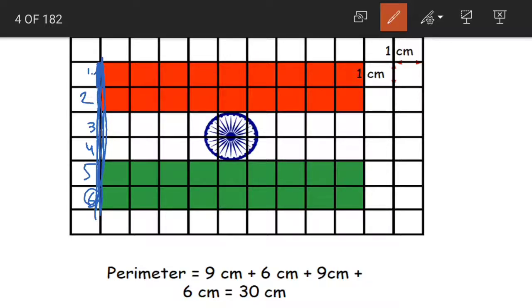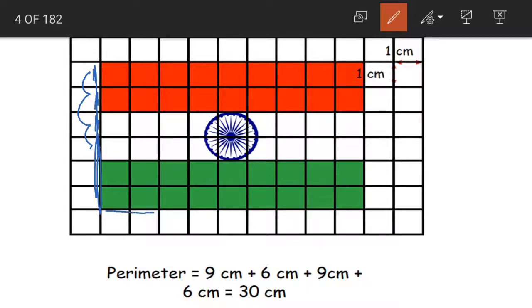As we have 6 squares here, the total length becomes 6 centimeters. Yes, this is 1 centimeter, again this is another centimeter. So when we add all these together, the answer would be 6 centimeters.